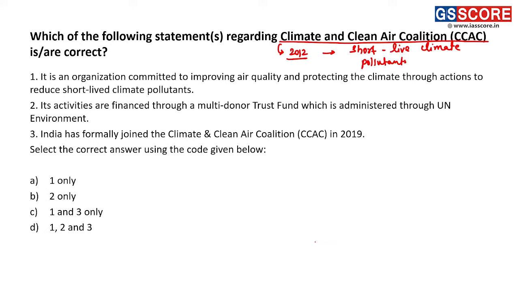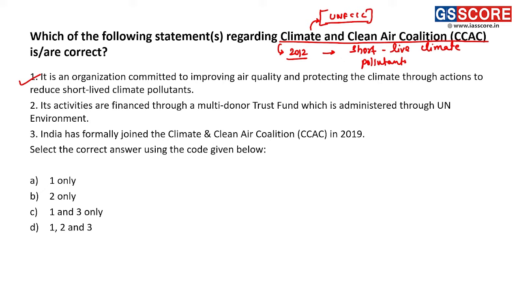Let us consider the statements. First, it is an organization committed to improving air quality and protecting the climate through actions to reduce short-lived climate pollutants. So this statement is correct because CCAC works to reduce short-lived climate pollutants. And that's why CCAC is also considered a complementary mechanism to UNFCCC. Fine. So the first statement is correct.